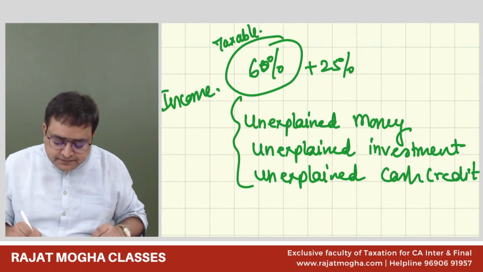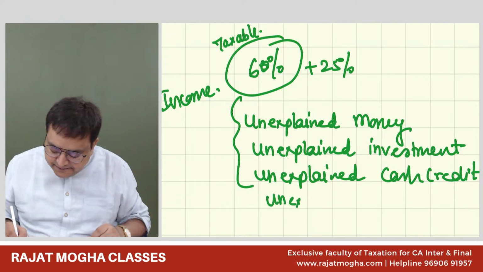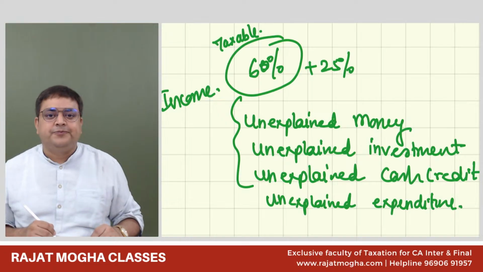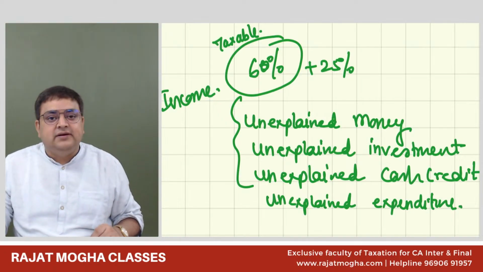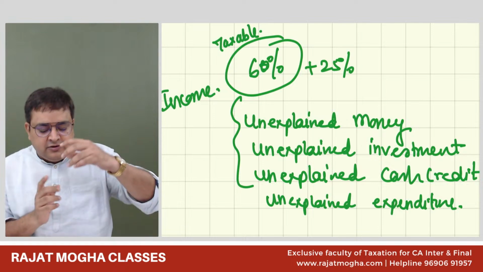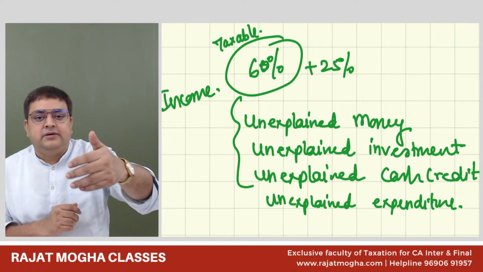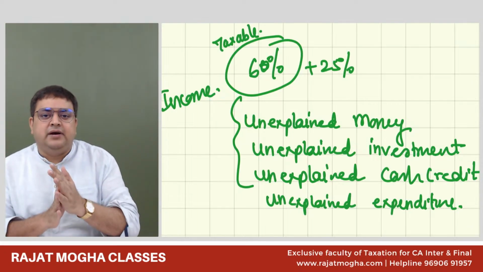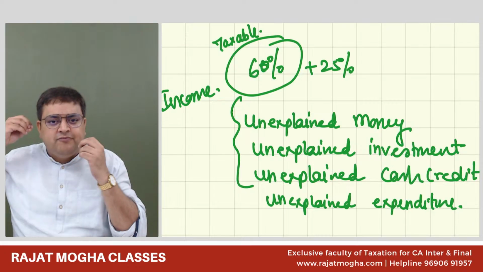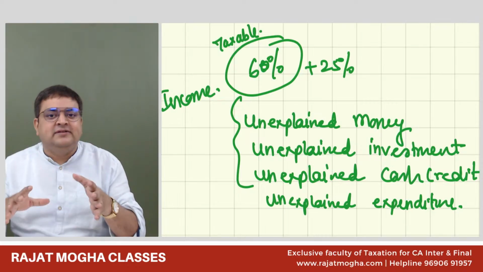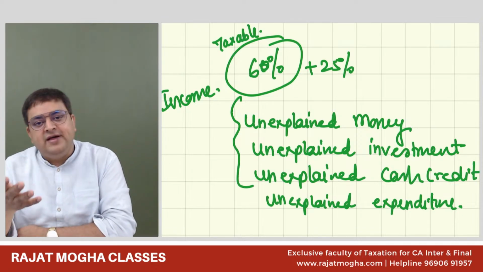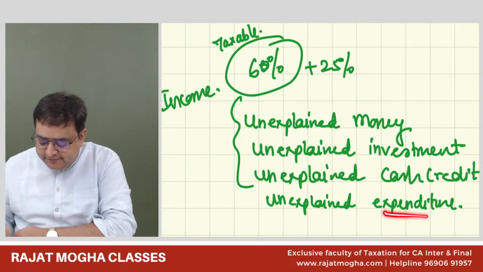And also unexplained expenditure. If we found any unexplained expenditure also, let's say for example, there is an assessee who is getting her daughter married. There is a function going on and her daughter is getting married, and so much money is expended there, in crores. The income tax officer can ask you from where you got this money. That is called unexplained expenditure.